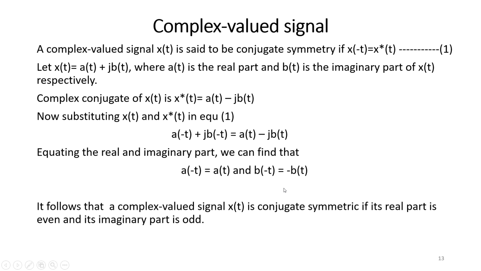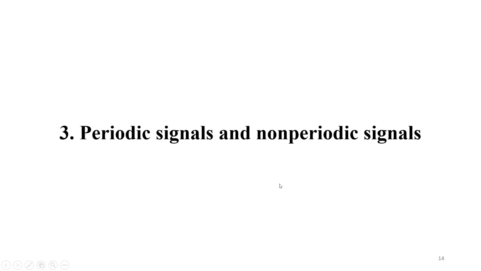So it follows that a complex valued signal x(t) is conjugate symmetric if its real part is even, because a of minus t should be a(t), and its imaginary part is odd, that is b of minus t is equal to minus b(t). Only then can we say a complex valued function is conjugate symmetric.